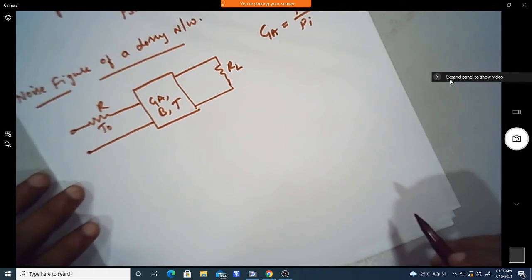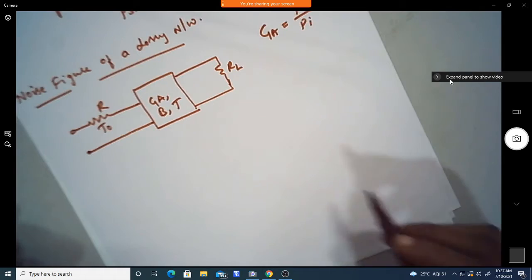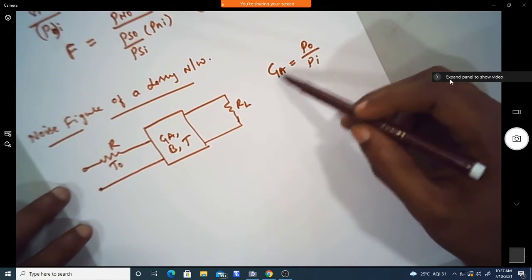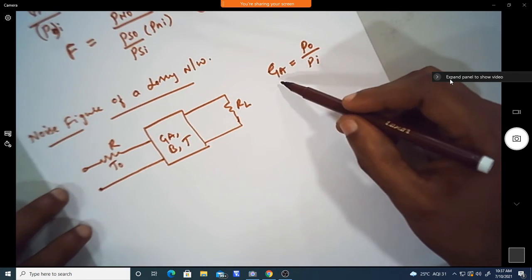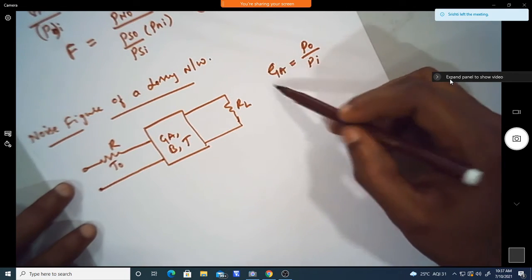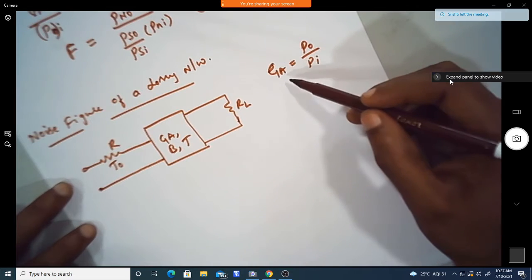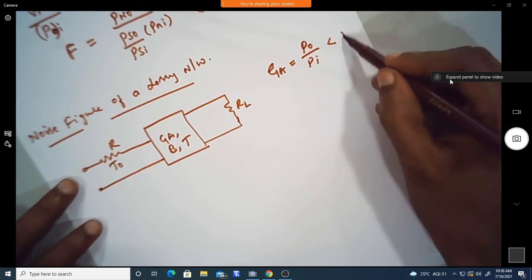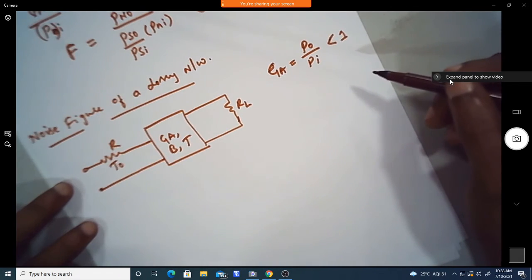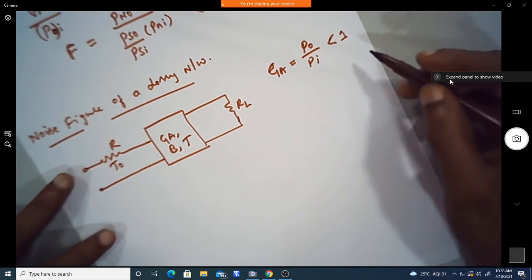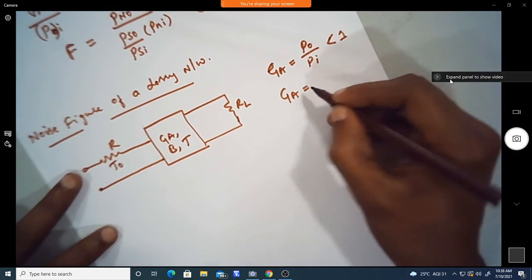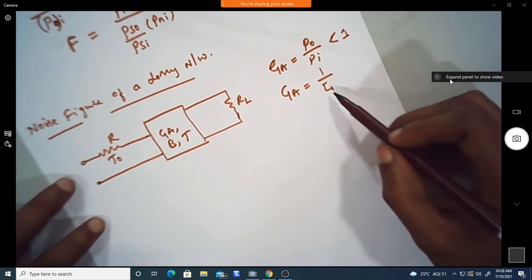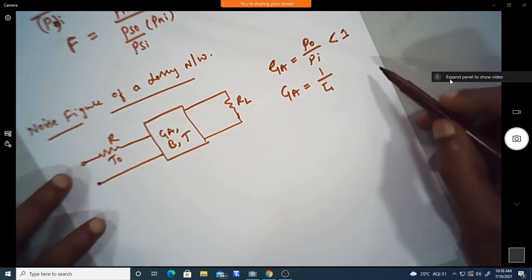Available. So now if you take the network as lossy, then the gain of the network is also such that the full gain is not available because of the loss. This gain of the lossy network we can define as P0 by Pi. Generally it will be less than unity because of the loss. Now that is expressed in terms of a factor called the attenuation factor, L.